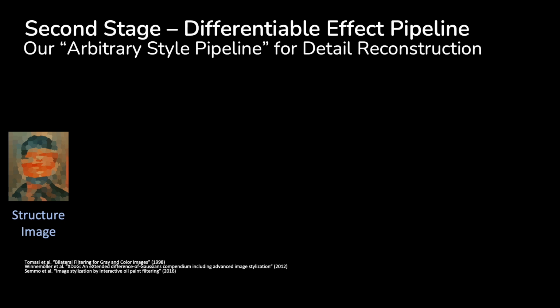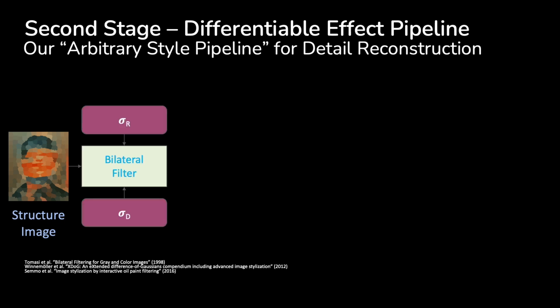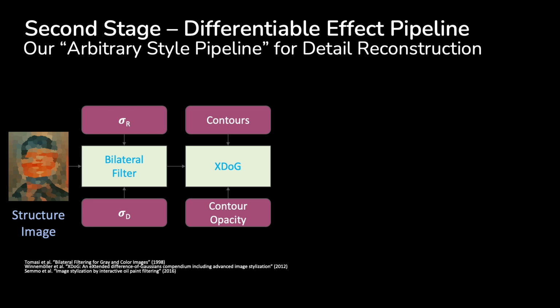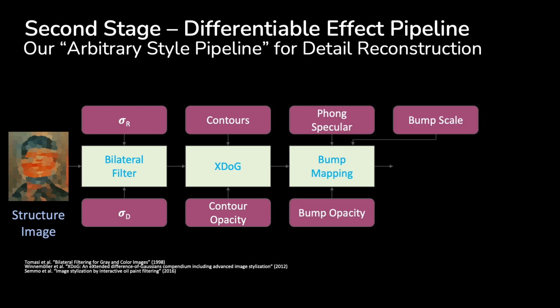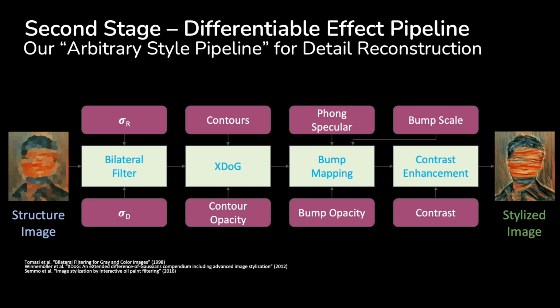Specifically, our pipeline consists of a bilateral filter for edge-aware abstraction, an extended difference of Gaussians, or XDoG, for adding edges and contours, a painterly rendering filter, for which in our case we use a bump mapping filter that is especially well suited for oil paintings, and finally a contrast enhancement filter.